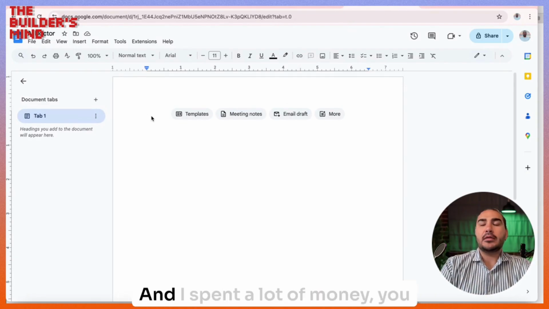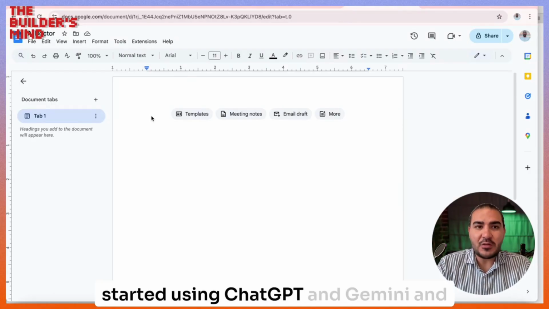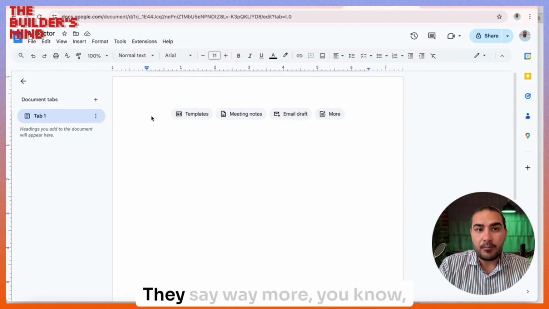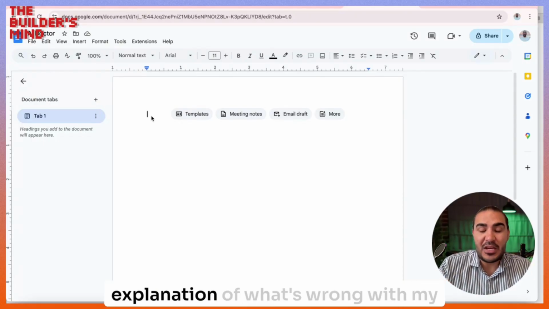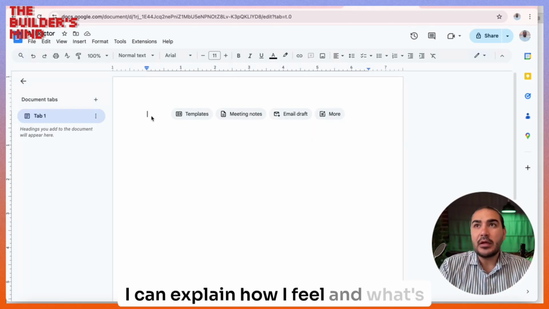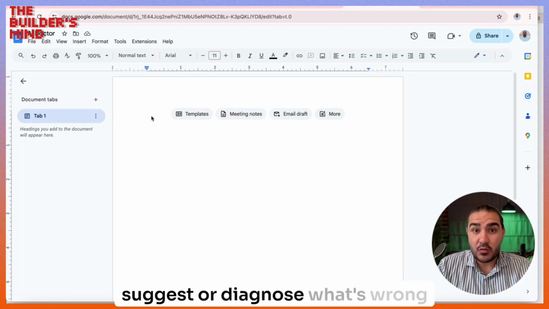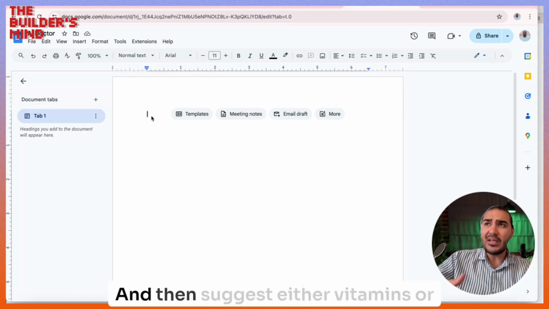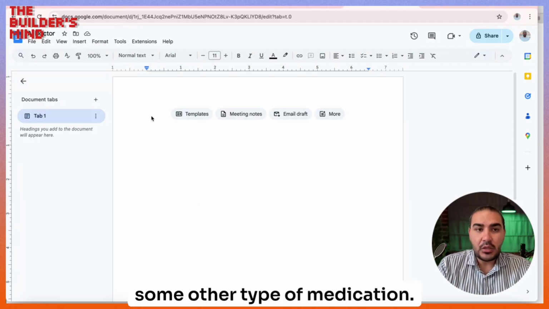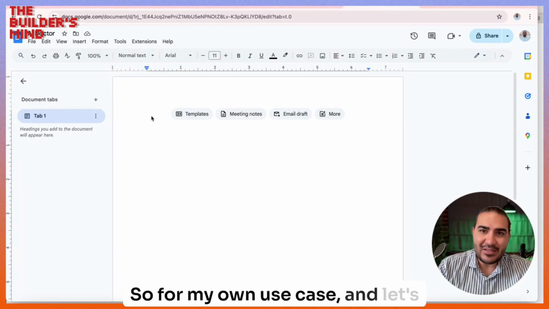I spend a lot of money visiting doctors, and I started using ChatGPT and Gemini, and actually they work much better. They give way more explanation of what's wrong with my health. I can explain how I feel, and then it can suggest or diagnose what's wrong with my body, and then suggest either vitamins or some other type of medication. So now I want to build an AI doctor for my own use case.